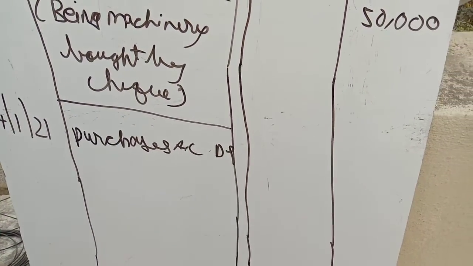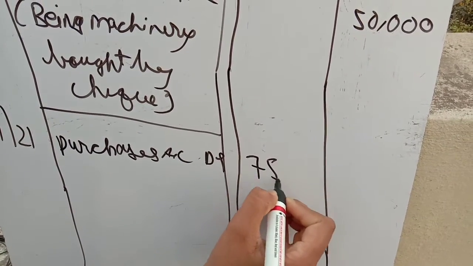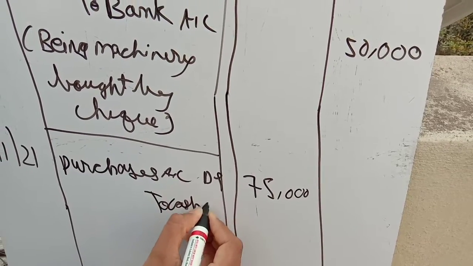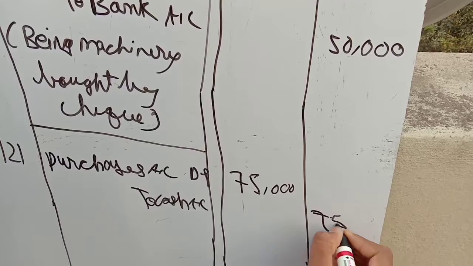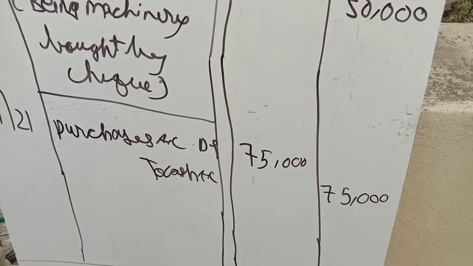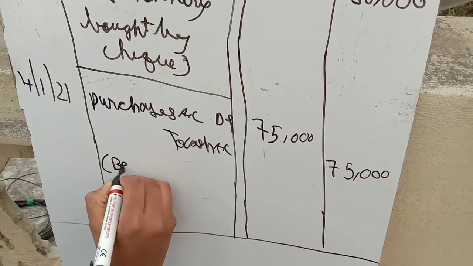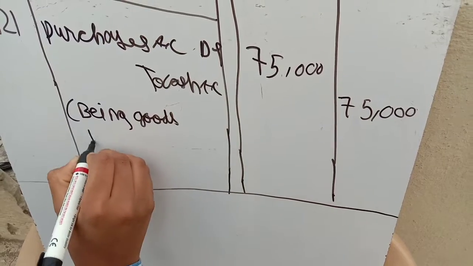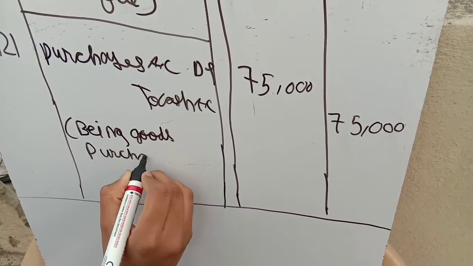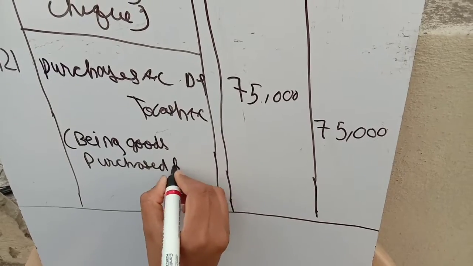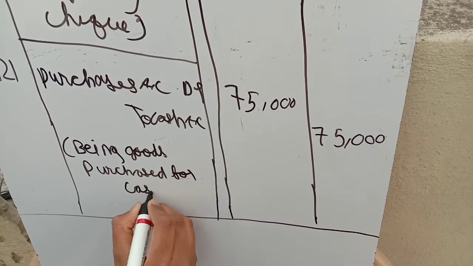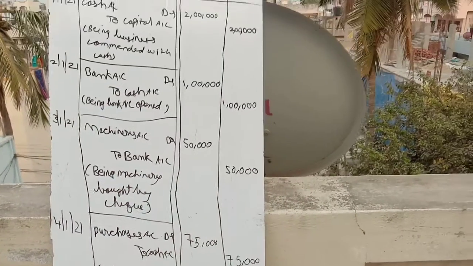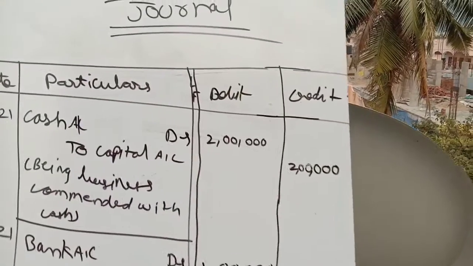The amount was 75,000, to cash account, again 75,000. The narration we can write as being goods purchased for cash. That's it. Once again look at the whole problem. So that's the explanation.